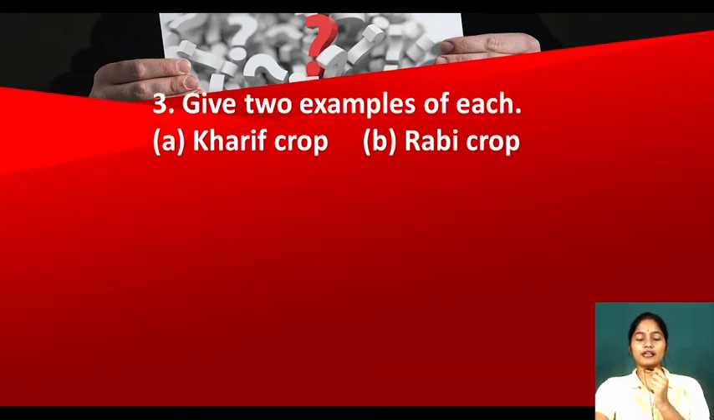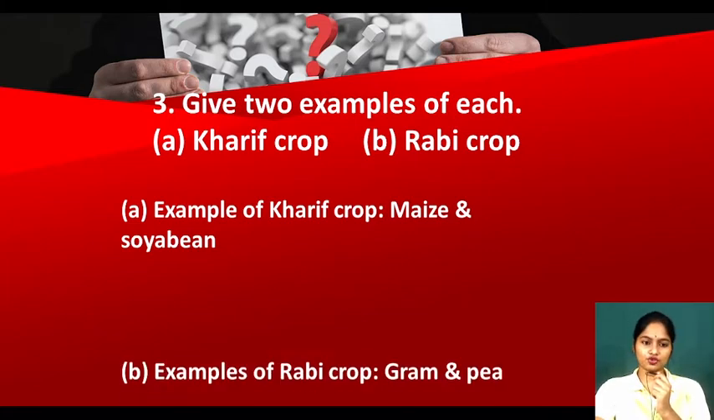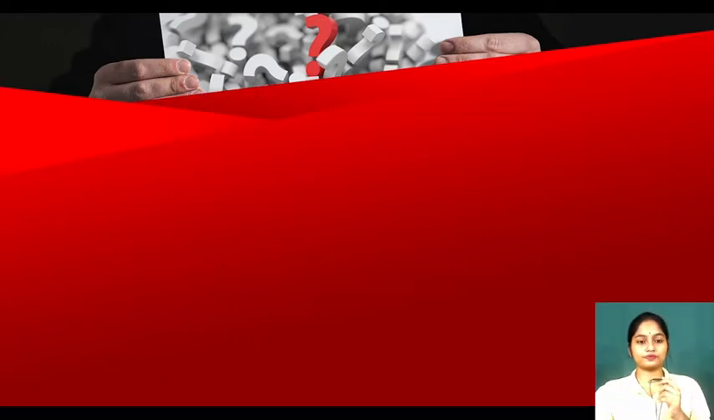Now see, next one is: give 2 examples each of Kharif crops and Rabi crops. We have just discussed them, my dear kids. Example of Kharif crop: maize and soybean. Example of Rabi crop: gram and pea. These are the things we have already discussed. Today we have to recall everything, and you have to write all these questions in your notebook.